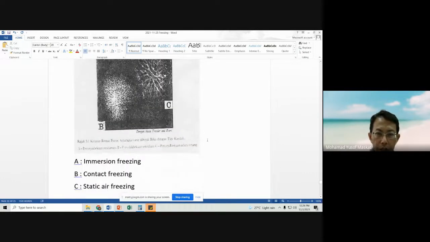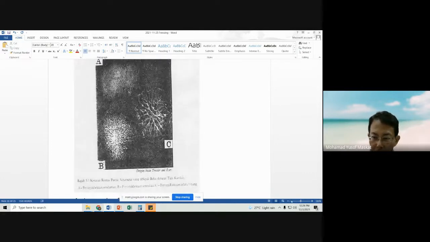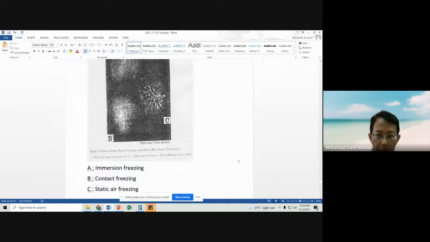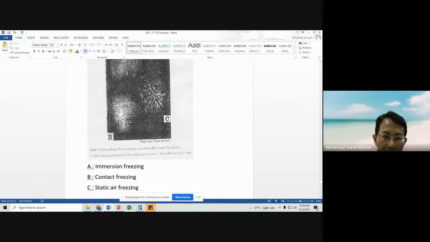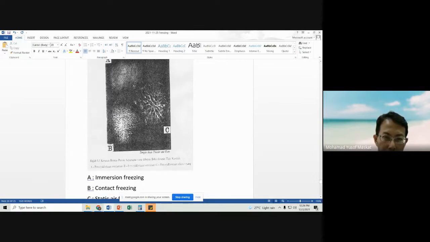Okay. So this is an example about the freezing rate. This is a cross section of the same products, but being frozen using different types of freezing. A is immersion freezing. Immersion freezing means that we take the product and we immerse it in liquid.